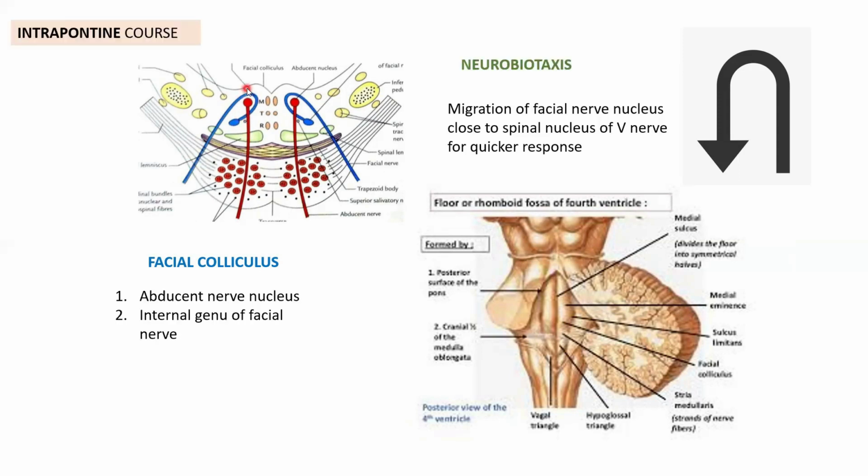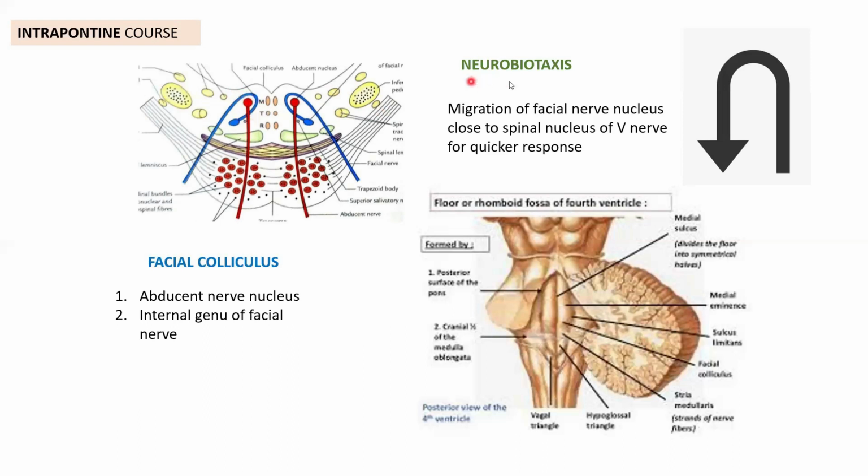So facial colliculus, if they are going to ask you a short note on that, you should be able to talk about it in detail. The facial colliculus is seen over the lower pons, dorsal aspect, and there are two components adding to it. One is the internal genu of the facial nerve, the motor fibers of the facial nerve, and the underlying abducent nerve nucleus.